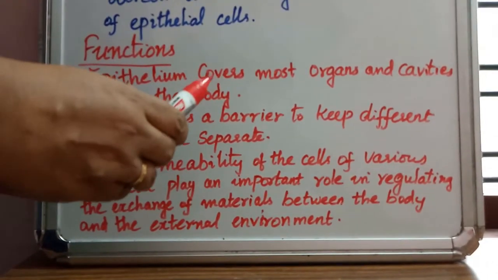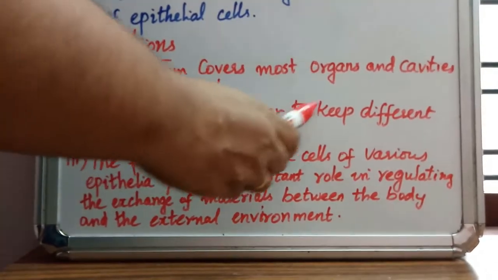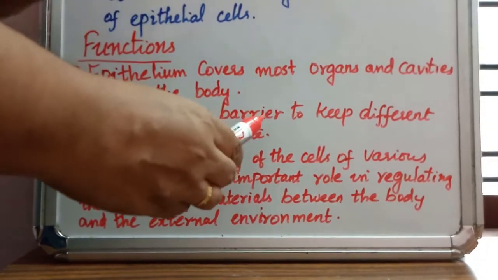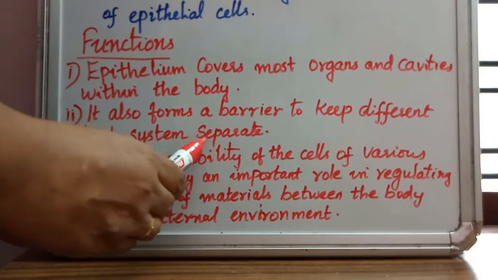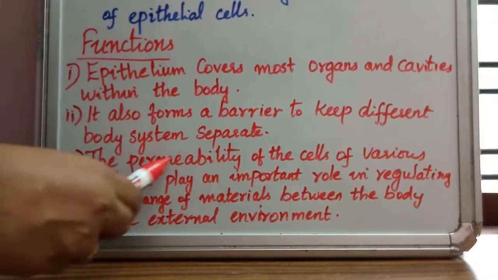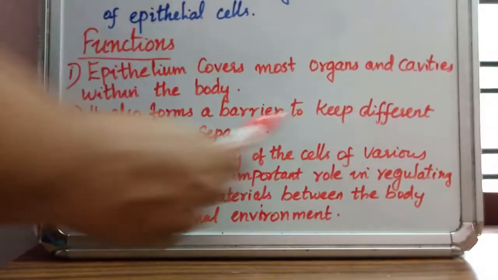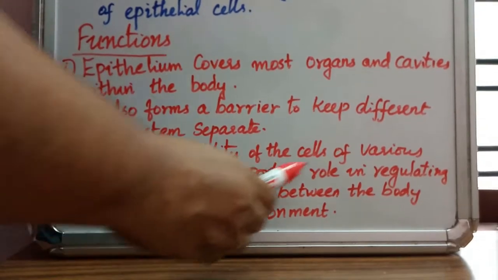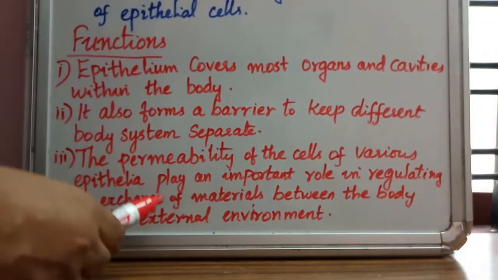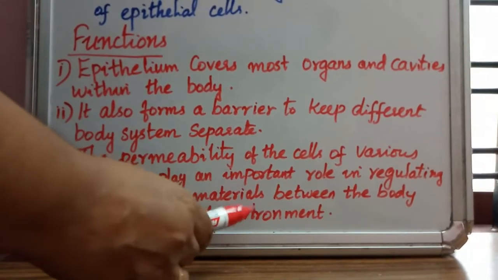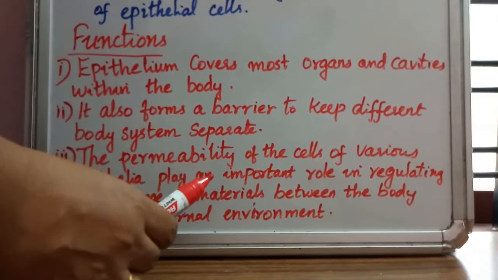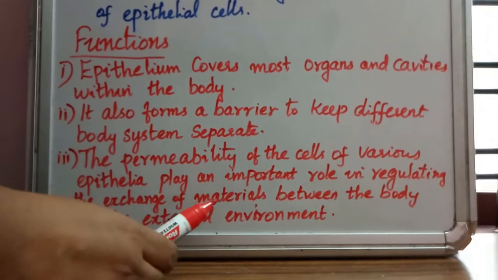So epithelial tissues form a barrier, a barrier means like a wall, to keep different body systems separate. Third, the permeability of the cells of various epithelia plays an important role in regulating the exchange of materials between the body and the external environment. We have studied diffusion and osmosis, right?